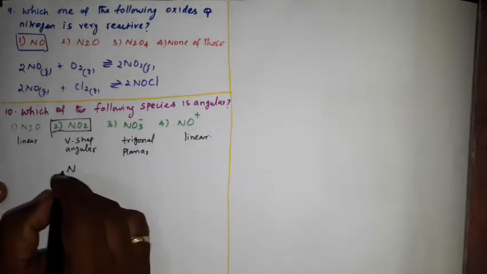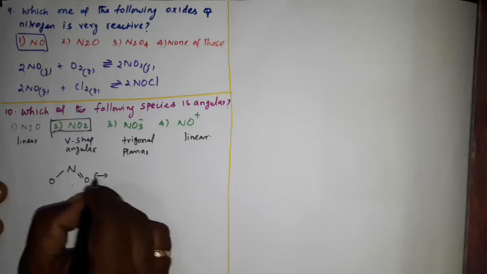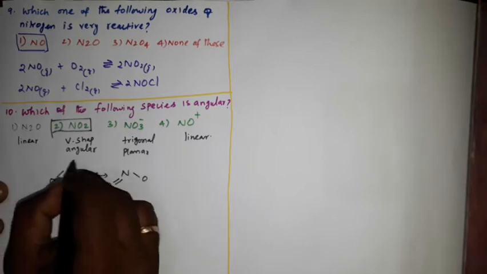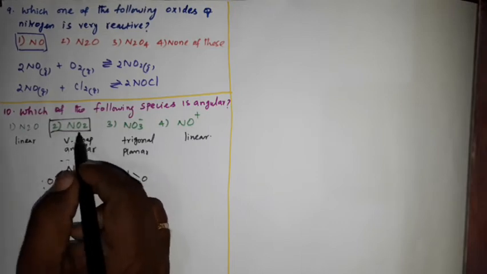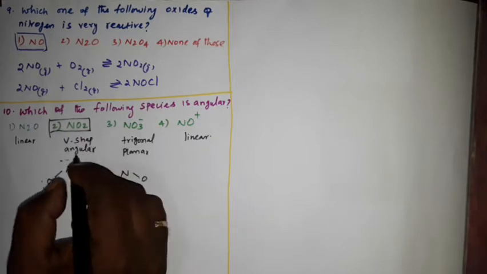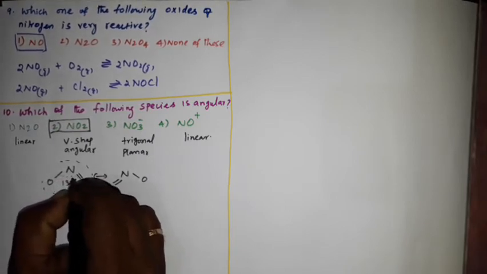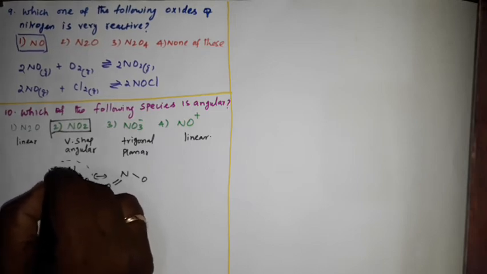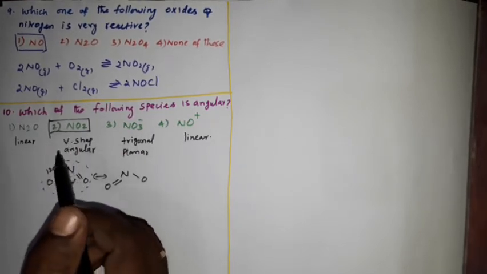Like this, nitrogen, oxygen, double bond, oxygen. Also it has a resonance structure, nitrogen, double bond, oxygen on this side, then oxygen. So the shape is V-shaped. Okay, so option 2, NO2, is the right answer. Sometimes in the question they may ask that the bond angle is 134 degrees and the bond length is 120 pm. Okay, so out of these 4 species, NO2 is the right answer.